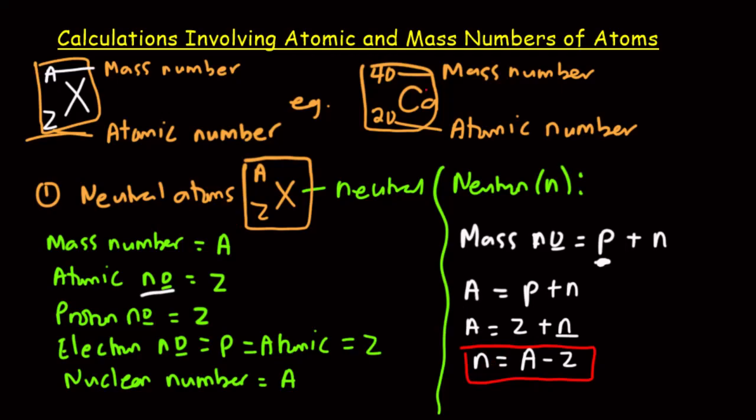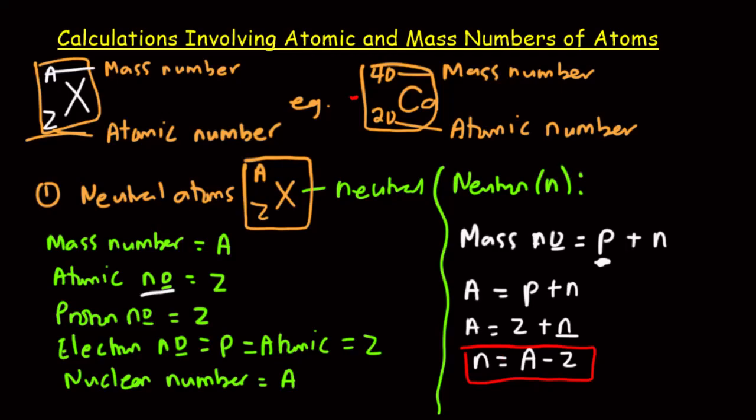An example: if we take a look at calcium, the neutron number is simply 40 minus 20, which gives me 20. So the neutron number for calcium is 20.